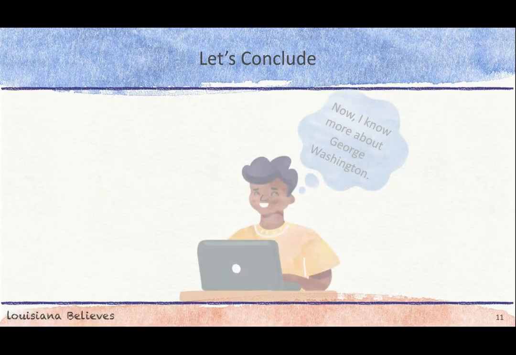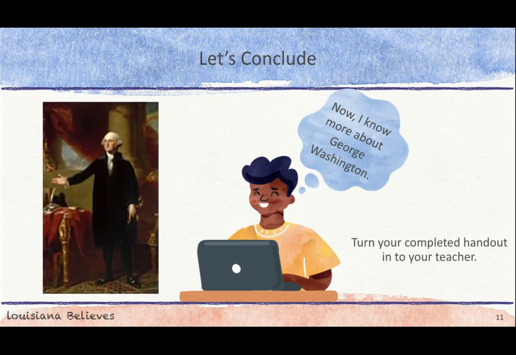Now you are becoming an expert on George Washington before he became the first president, and the roles he played in the colonial victory over Britain during the American Revolution. This understanding will help us analyze the characters and people we read about in this unit. Be sure to turn in your completed handout to your teacher.